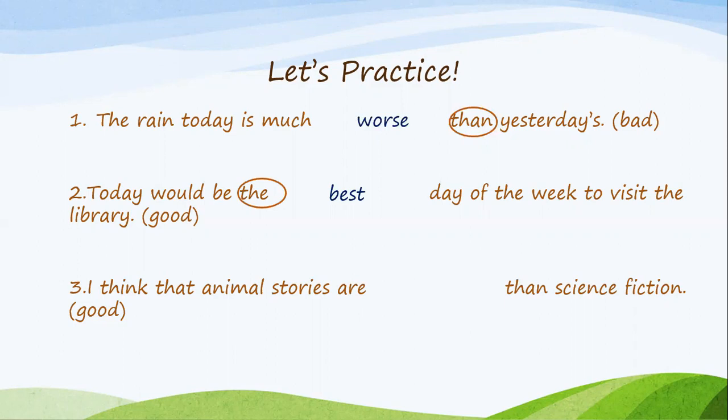And the superlative form, when you're comparing three or more, for good is best, okay? So we know that we have 7 days in a week, and we're comparing today with the rest of the days. So we know that we need to use the superlative form.